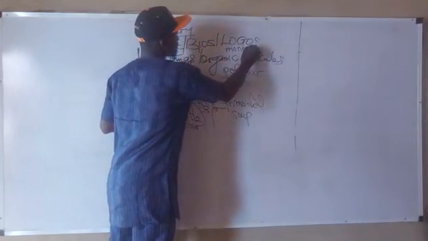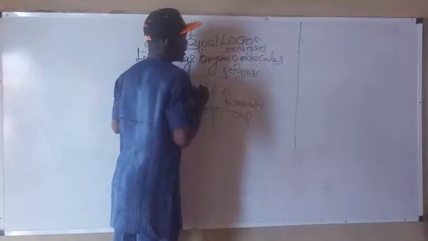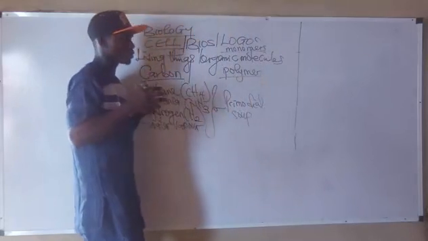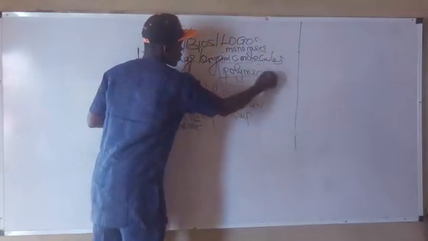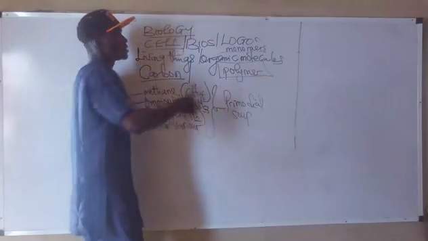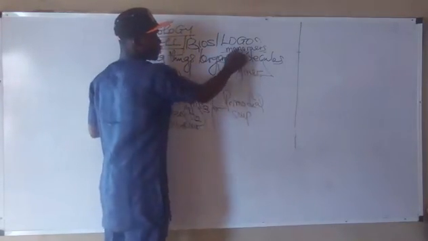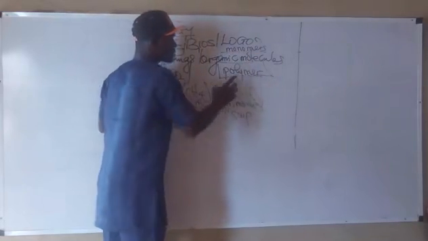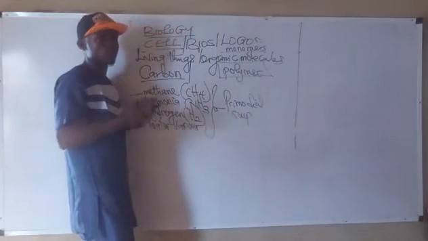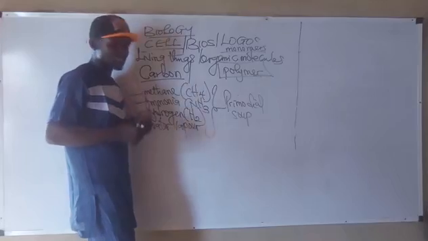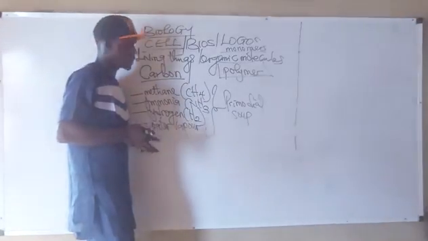When monomers are joined together by a certain bond, the byproduct is always the polymer. So monomers are smaller units, while polymers are giant what? Molecules. So please note that it is very, very important.